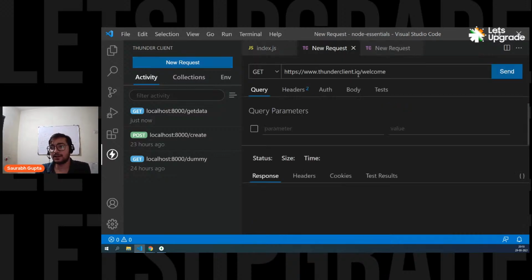So let's go ahead, create a new request. And now this new request is for creating a Pokemon. So first of all, it's a post request. Second, change the URL.